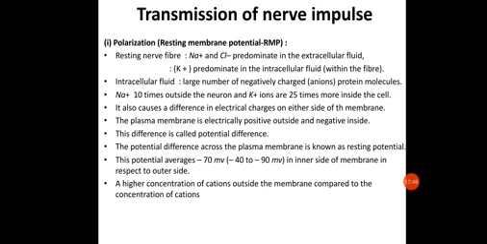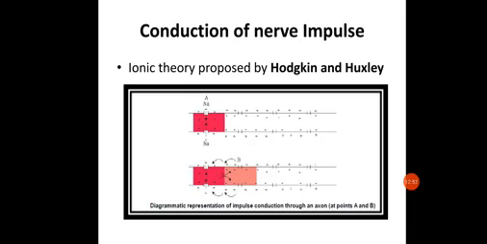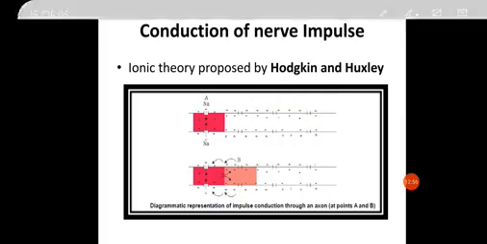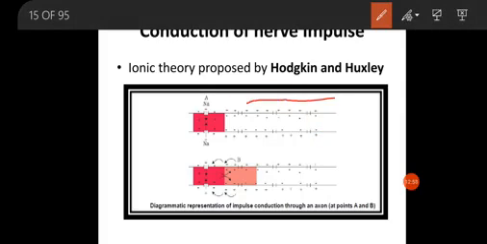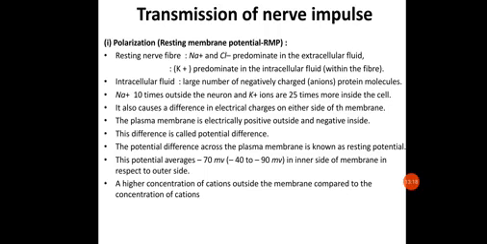Here I will be showing you this region. Just note it down. This region is the polarized region. Why? Let me explain. This region which is marked over here is called the polarized region. Polarization, or we can say resting membrane potential, write it down. So polarization is also called the resting membrane potential.